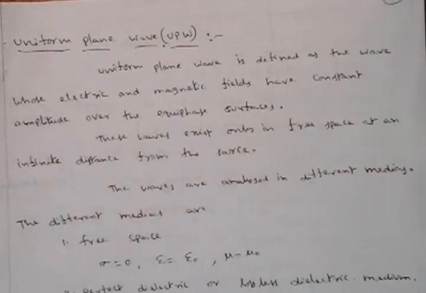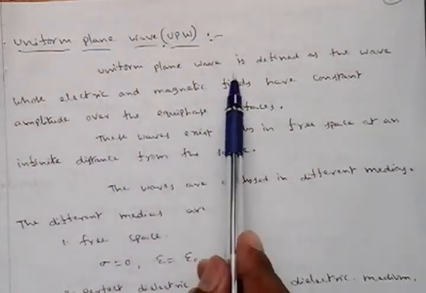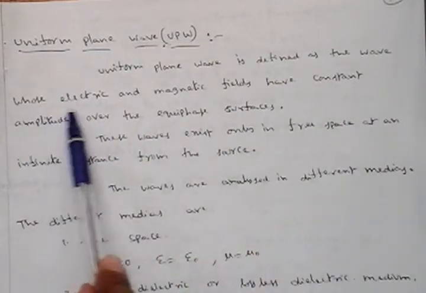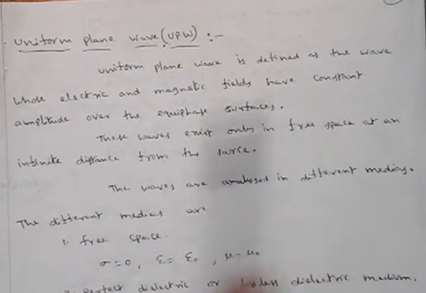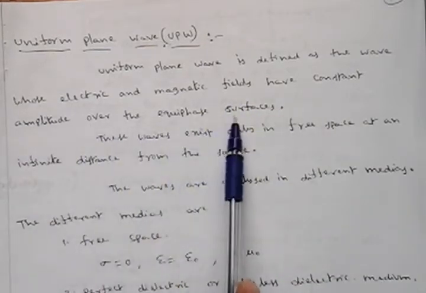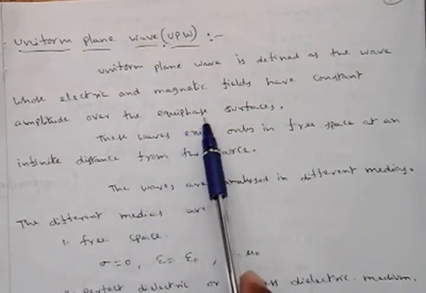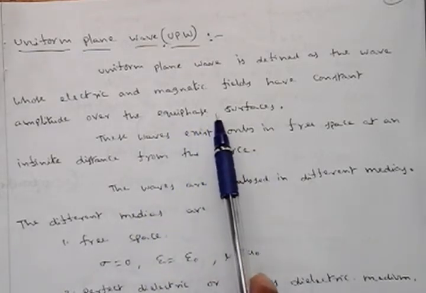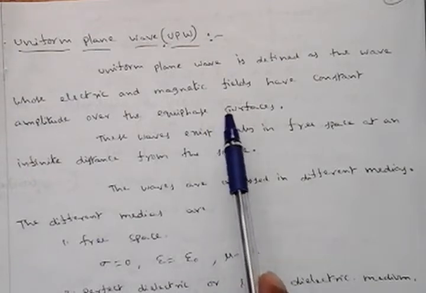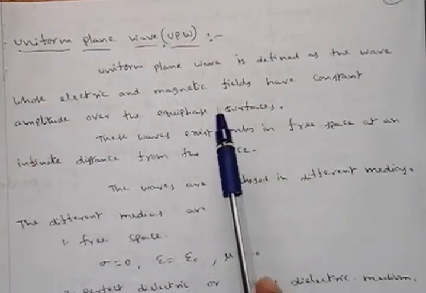Now let's see first: a uniform plane wave is defined as the wave whose electric field and magnetic field have constant amplitude over the equiphase surfaces. That means when the distance is increasing, even though the amplitude of the magnetic field and electric field is constant, such waveforms are called uniform plane waves.